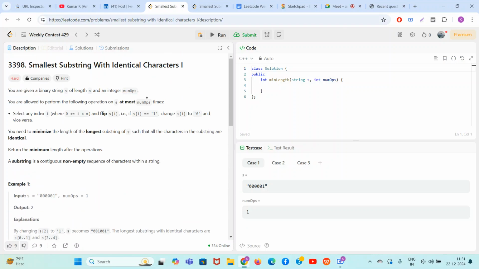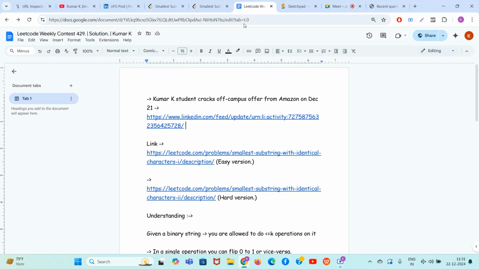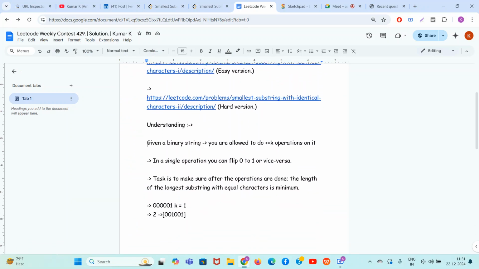The question is pretty interesting. So let's make it easy for you. They are saying that a binary string is given to you, and you're allowed to do less than or equal to k operations on it. In one operation you can flip a 0 to 1 or 1 to 0. The task is to make sure that after all the operations are done, the length of the longest substring with equal characters is minimum.